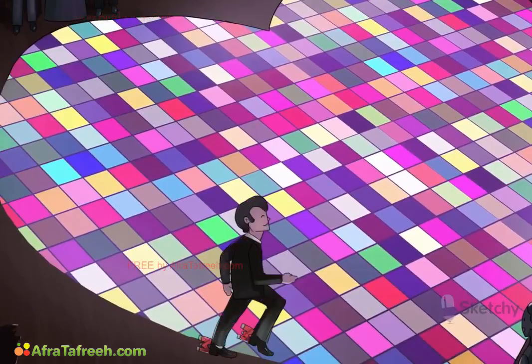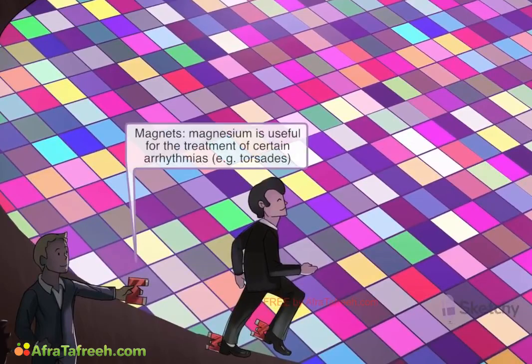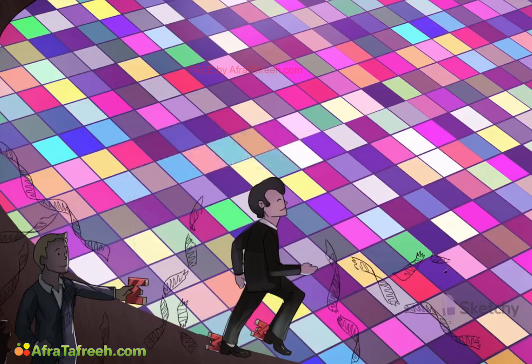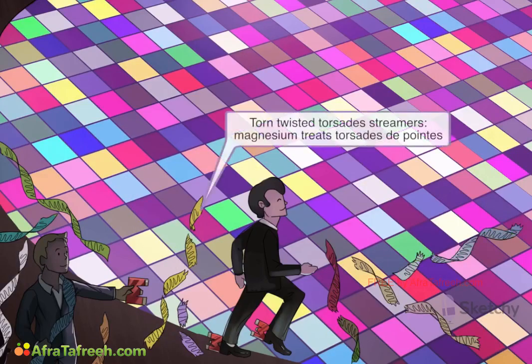First up, this guy performing the perfect moonwalk. Have you ever seen Michael J? Wait a minute. What? I see what's going on here. Let these hidden magnets remind you of magnesium and its antiarrhythmic properties. And it looks like he's been doing the magnesium moonwalk back and forth across the dance floor all night long, because those twisted streamers on the ground have been torn to bits by his smooth criminal moves.